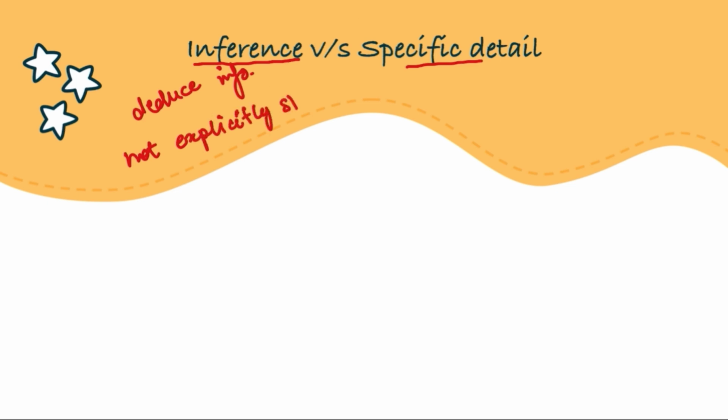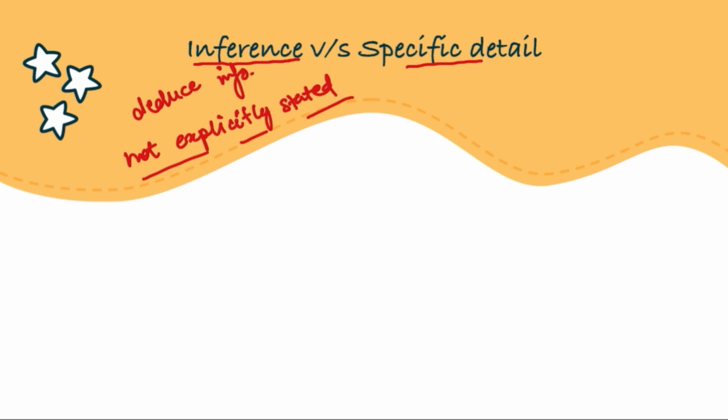not explicitly stated in the passage, which means the answer that you're looking for is not written in the passage. Some information related to that is given to you, and you will be required to think, apply logic, and then reach some inference, deduce something, and that will be your answer depending upon the options that are given to you, right?